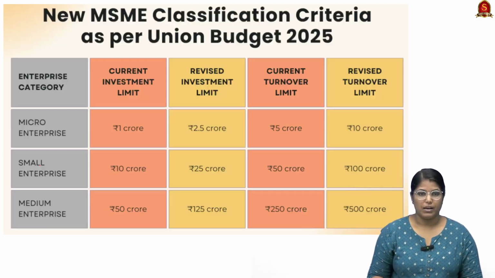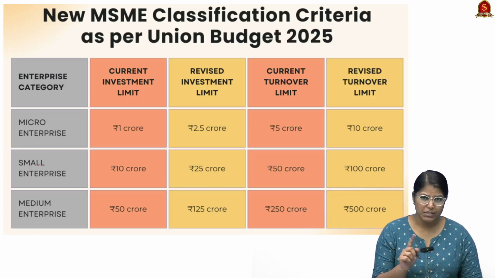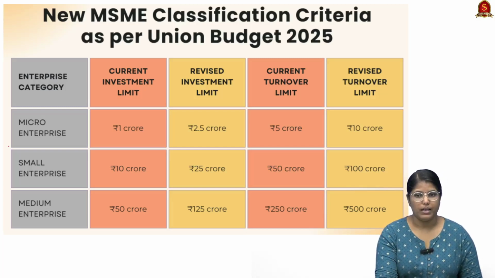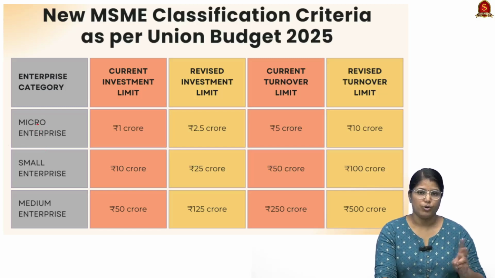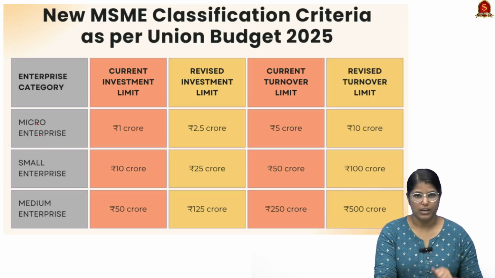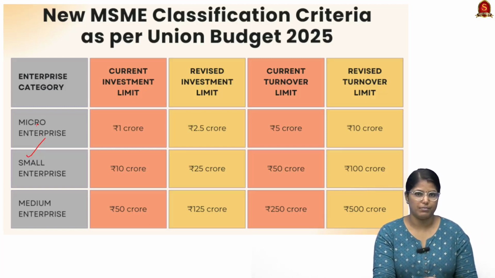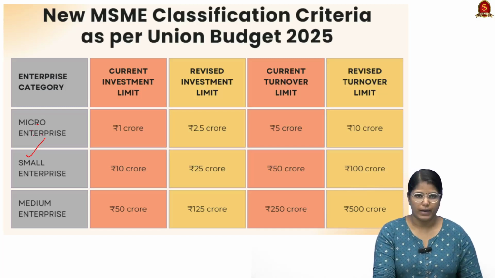Here, in the 2025 budget, their investment limit has been revised. So you can just go through it. It is a very important thing. It can even be asked in your prelims. Two years back, this question was actually in prelims. So since the Union Budget has revised the terms, it might be in prelims this year or next year. So just quickly go through it.